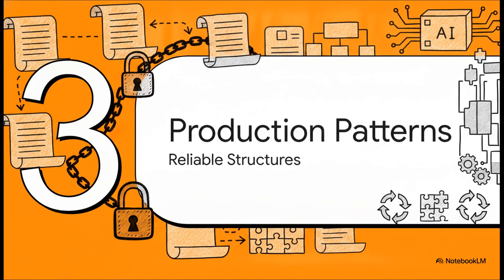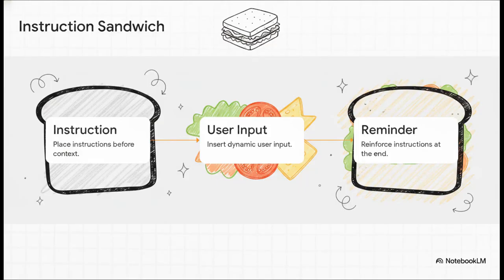Okay, but what happens when documents get super long and we need to lock down this behavior programmatically at scale? That's Section 3, Production-Proven Prompt Patterns. So a really massive issue with large language models is this thing called recency bias, or sometimes attention degradation.